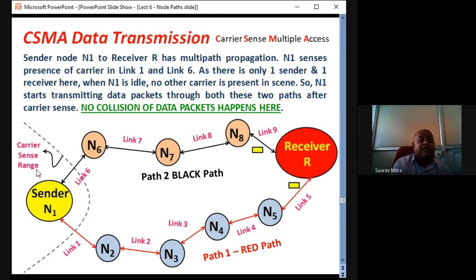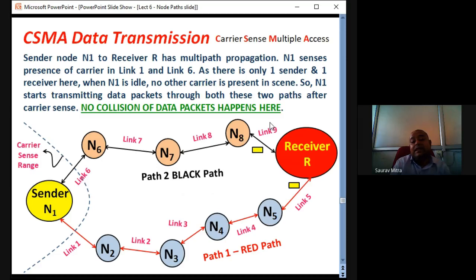Sender N1 starts transmitting data packets to N6 and to N2. There may be a scheduling kind of thing. For the first 10 seconds data may be given to N6, the next 10 seconds data will be given to N2, again the next 10 seconds to N6, and again the next 10 seconds to N2. So there will be a time division multiplexing kind of thing, and there will not be any collision of data at the receiver.